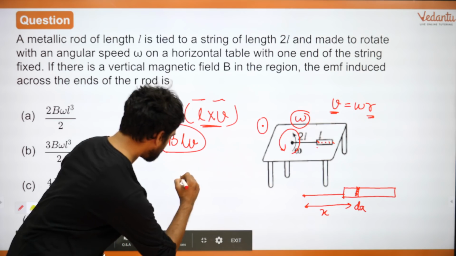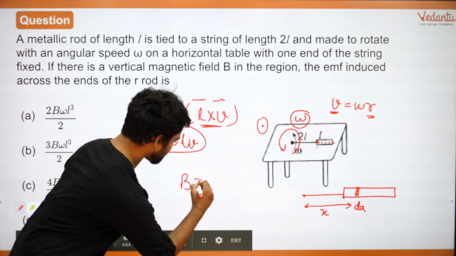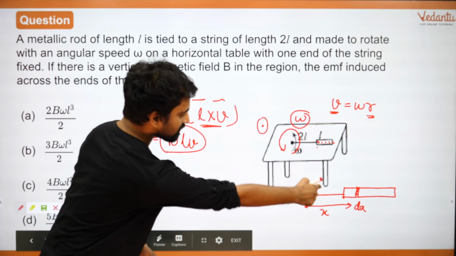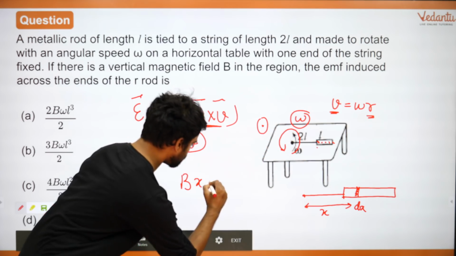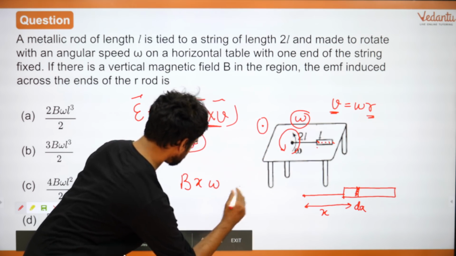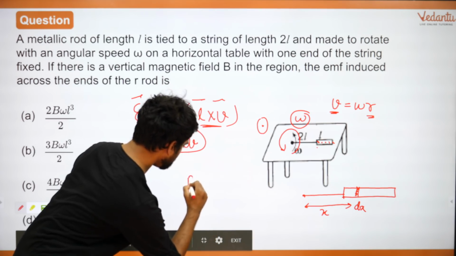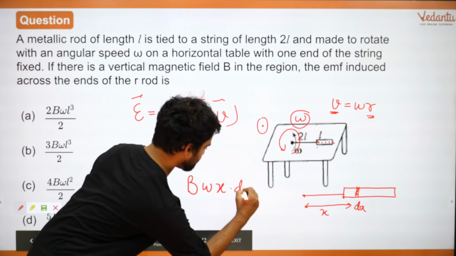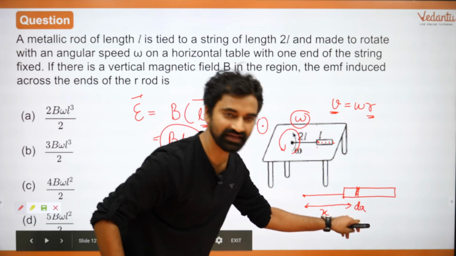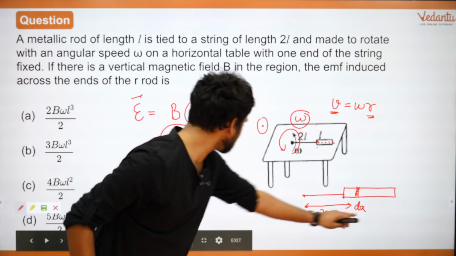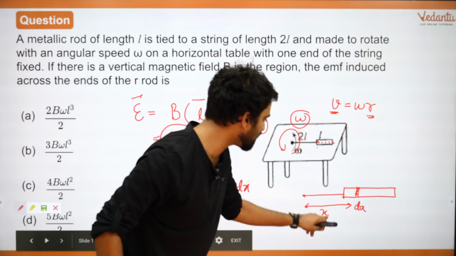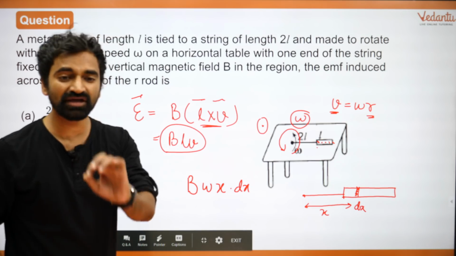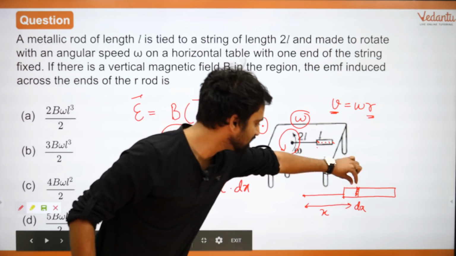Let's find out. B into x, whatever is the L, B into omega into x multiplied by dx, right? This is the length dx. So L is equal to dx, V is equal to omega r, which is omega x, right? And this is B. This is essentially the EMF that is induced in this small segment.